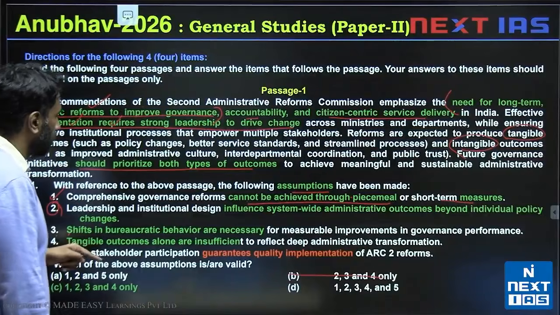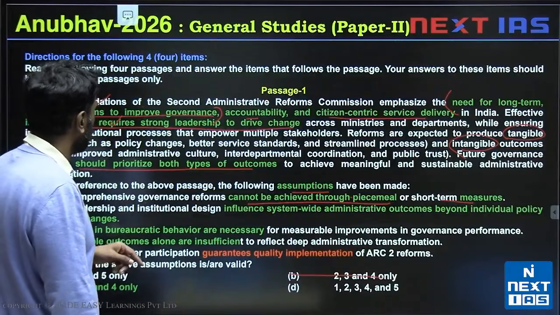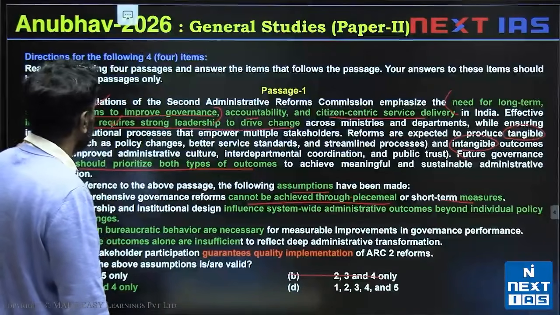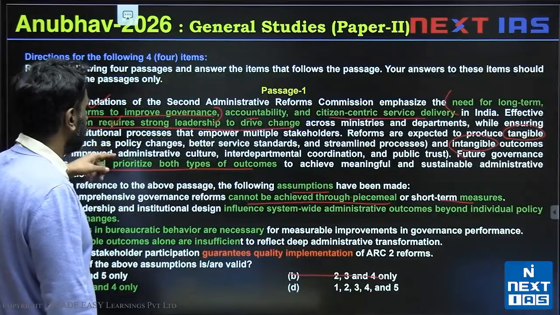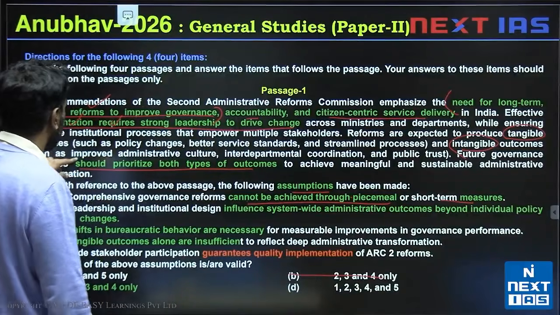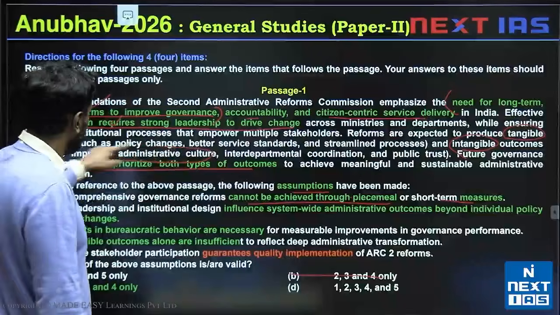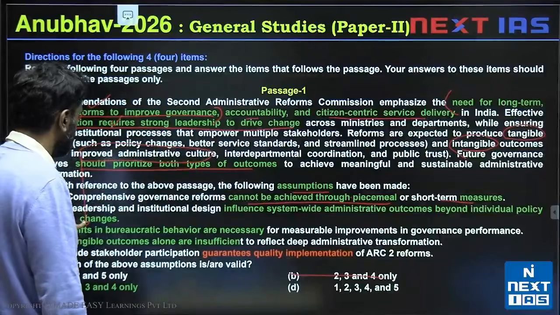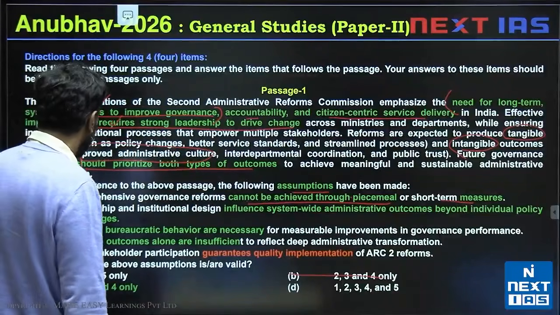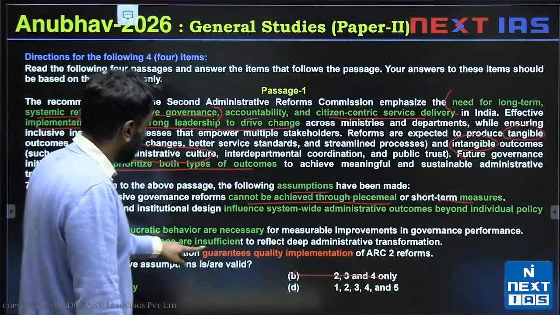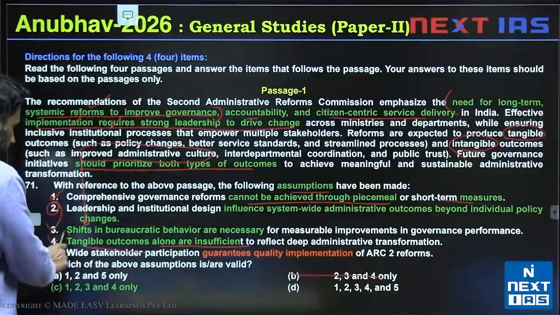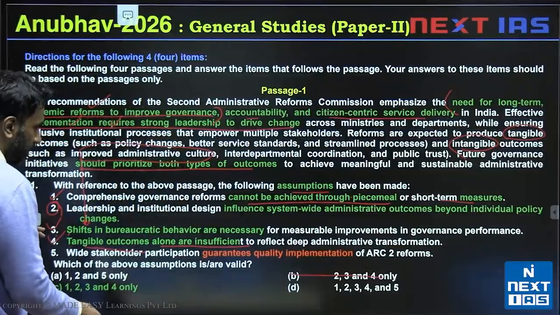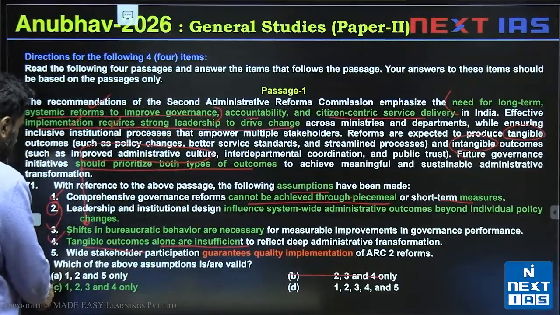3, shifts in bureaucratic behavior are necessary. So we are told that reforms are expected to produce this. The reforms should include intangible outcomes such as improved administrative culture. So shifts in bureaucracy are necessary is valid. Tangible outcomes alone are insufficient, so we need intangible outcomes also. So 3 and 4 are valid. If 3 and 4 are valid, we can go with option C here.